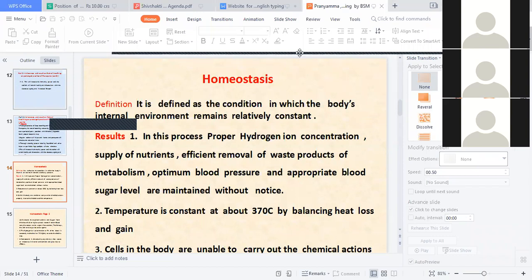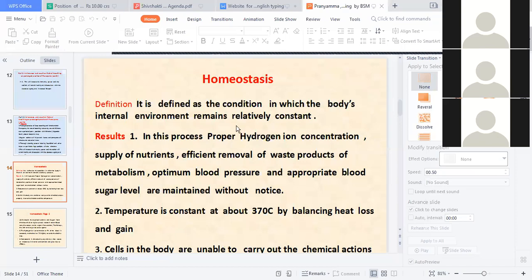So everything we have discussed. Okay. Now we come to homeostasis. It is defined as the condition in which the body's internal environment remains relatively constant. Short में बोलता हूँ, every time all the organs are working efficiently and very diligently up to the desired level of say 100% efficiency. Okay. All the organs are functioning. The body is at a healthy state. In yogic terminology, the body and mind are also at a healthy state.